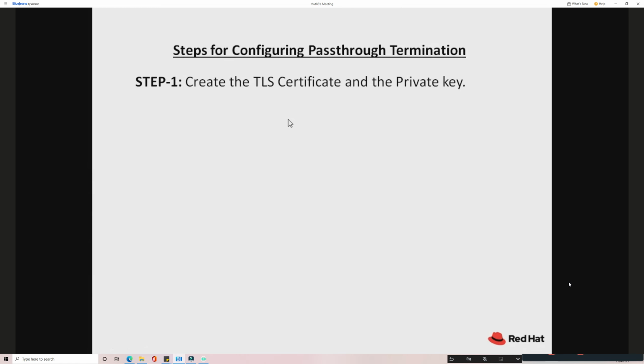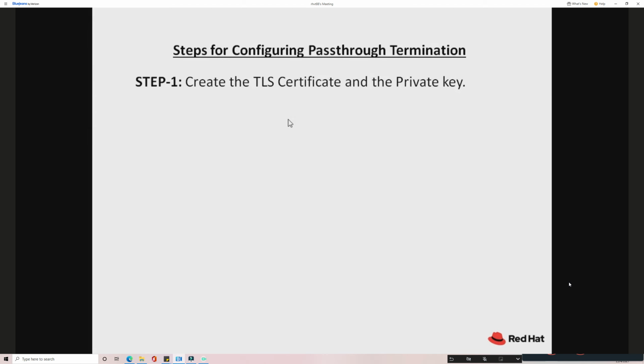Here the first step is to create the TLS certificate. I need to create the TLS certificate and private key. That's my first thing, because that is a primary thing. When you want to create any secure route, I should have these things: certificate and private key. Here I don't have a globally verified authority, so I don't have any CA to provide me that certificate. So I'm going to self-generate it myself. This is called a self-signed certificate.